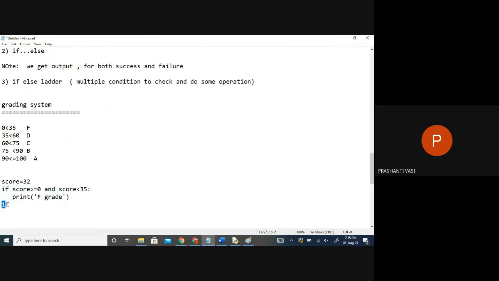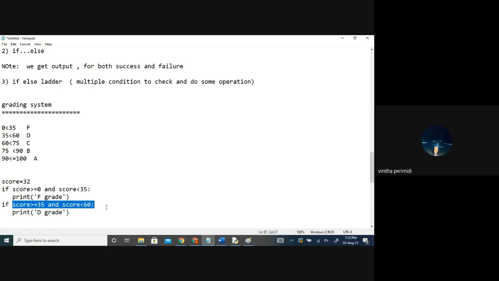But since you again wrote an F, what will the system do? Again, it's going to check for you. I already got an F grade printed on the screen, but since I wrote another condition, where I said it should be more than or equal to 35 and less than 60, just because I wrote another condition to mention which grade, D grade, is it going to go through the test once again or not?